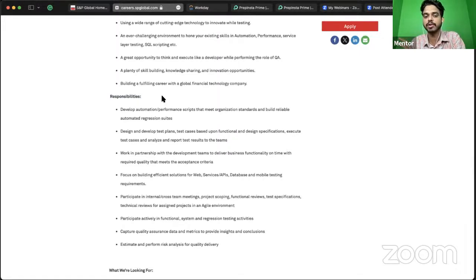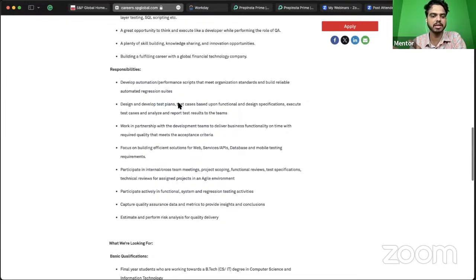What are the responsibilities after getting the job? You're going to do some automation and write scripts that meet organization standards, and design and develop test plans. You're also going to work on APIs. Even if you know the programming languages they mentioned, Python, Java and C sharp, it's not just about the language. You should also know how to build applications using it, not just basic concepts of the programming language.